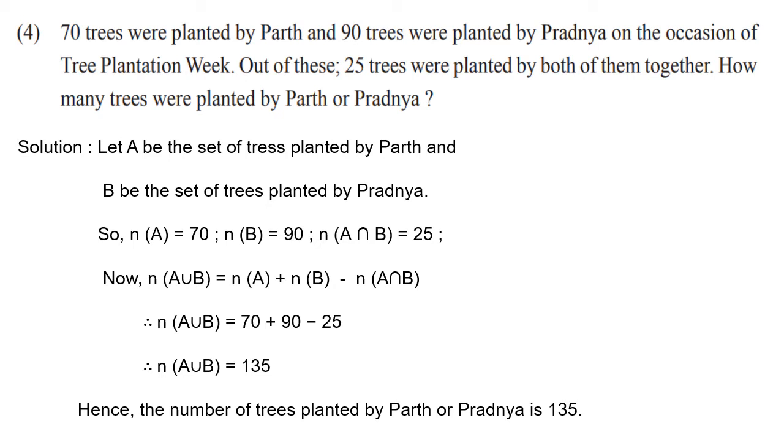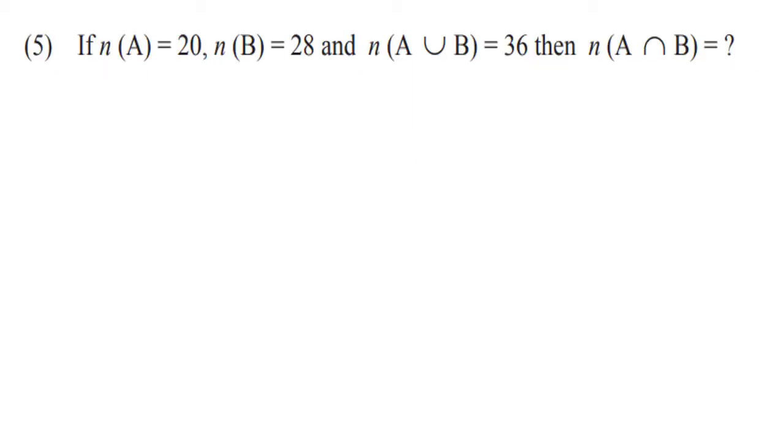I hope you must have written the solution in your notebook. If you have not completed, you can pause the video and you can write it down. Okay, so next question, question number 5. If n of A is 20, n of B is 28, and n of A union B is 36, then find n of A intersection B.